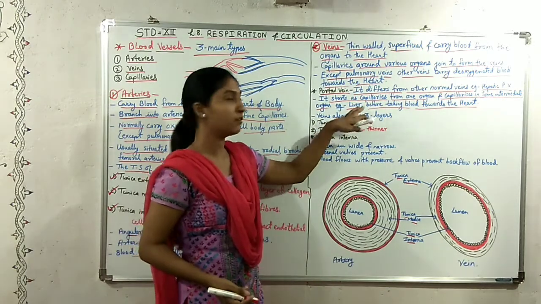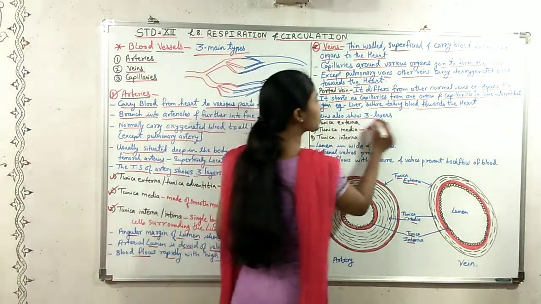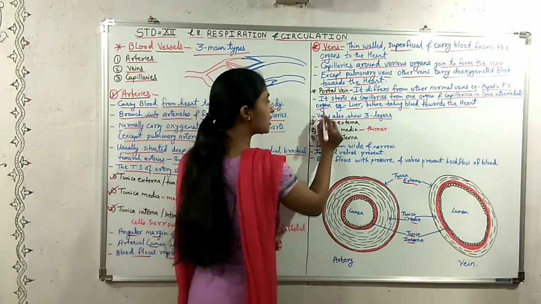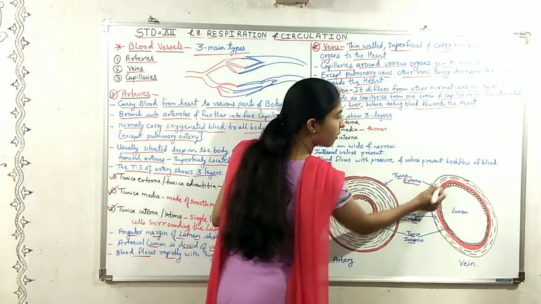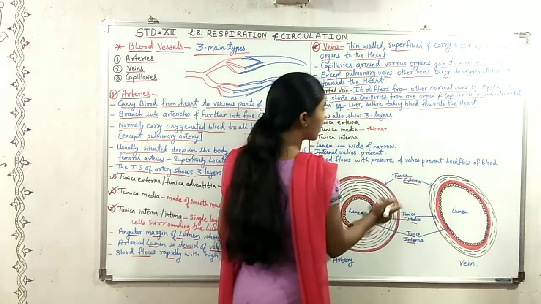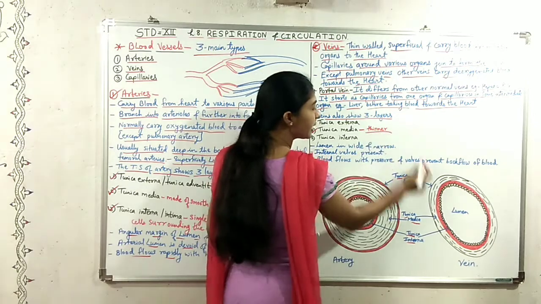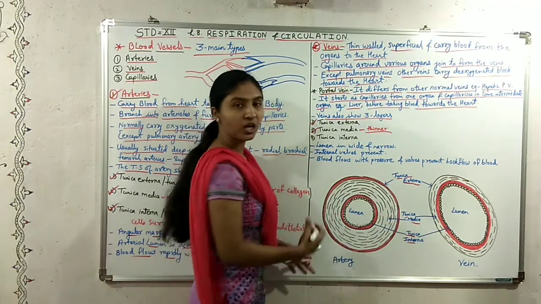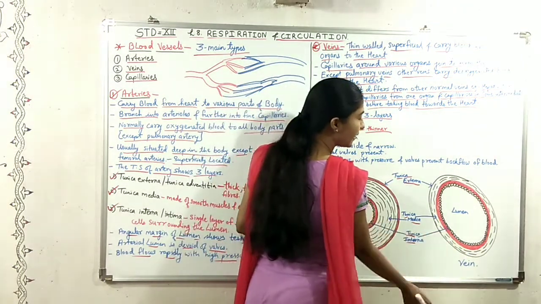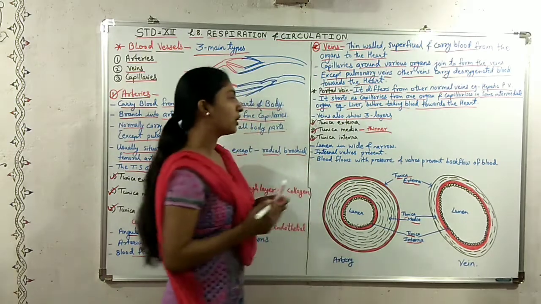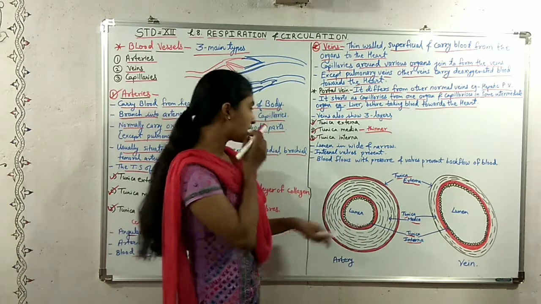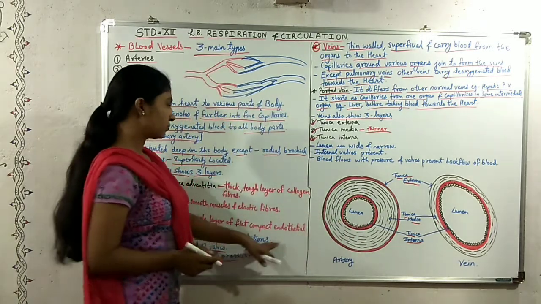The veins also show three layers, as arteries do. The first is the tunica externa, the outer layer. The middle layer is the tunica media, which is thinner as compared to the other layers. The third is the tunica interna, the internal layer. Now the lumen of the veins is wide, whereas the lumen of the arteries shows tessellations.